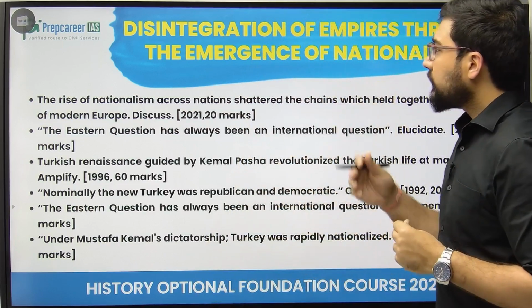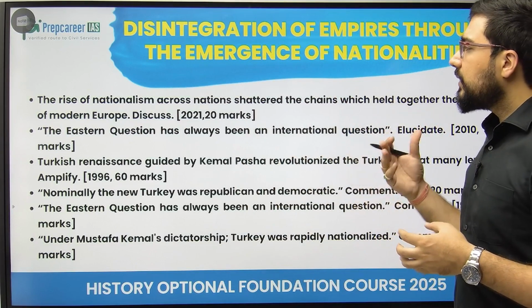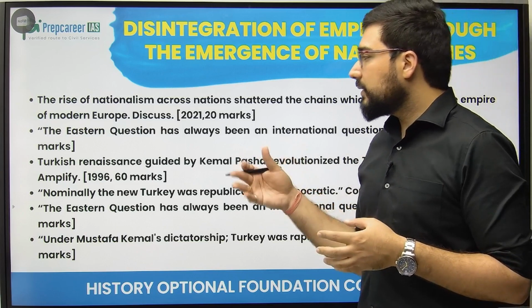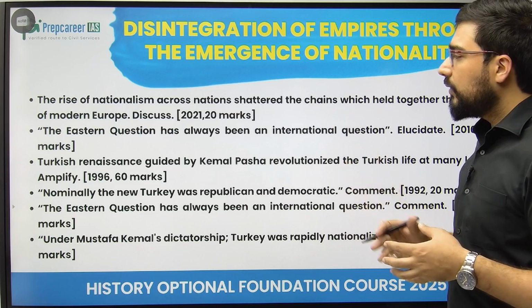Now, disintegration of empires through the emergence of nationalities. The rise of nationalism across nations shattered the chains which had held them together. The empire of modern Europe, discuss. Eastern question has always been an international question. Turkish Renaissance, the role of Kemal Pasha.